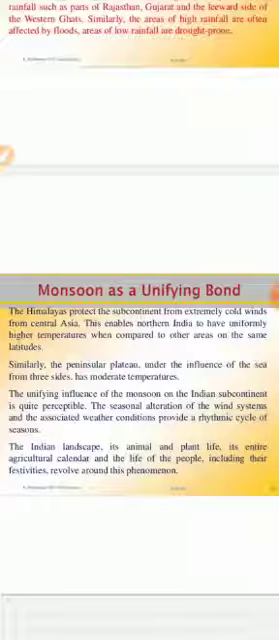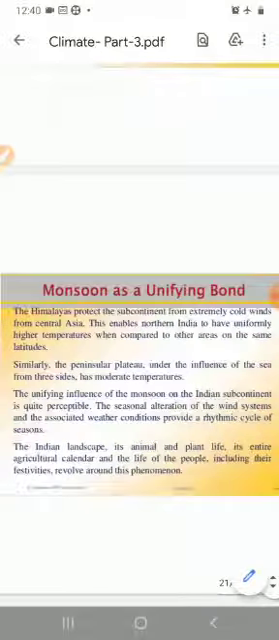Now, student, the very, very important last part of this chapter is called monsoon as a unifying bond. Now, student, we know the Himalaya, right? The Himalaya protect us, and they protect the subcontinent from the extremely cold wind from Central Asia, right, student? Here we can understand that this gives northern India a uniform, higher temperature when compared to other areas of the same latitude because of the presence of the Himalaya.